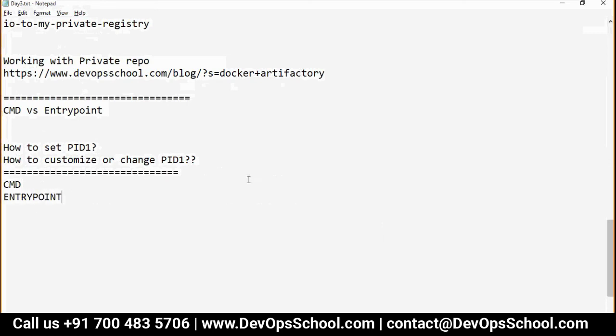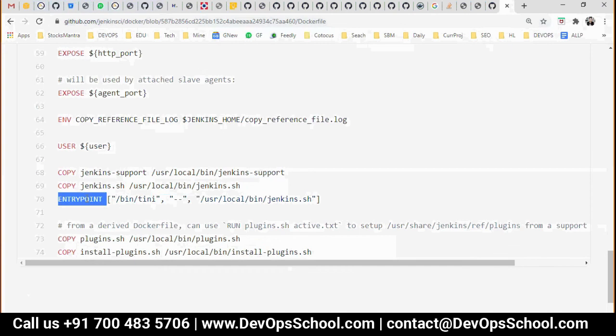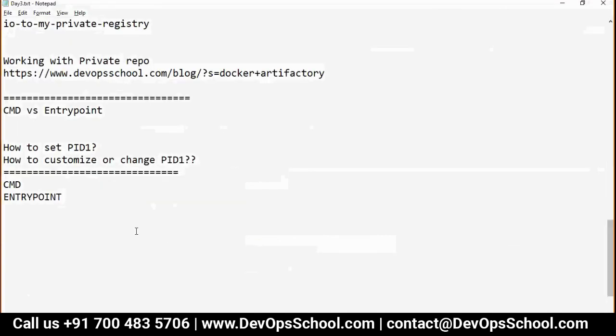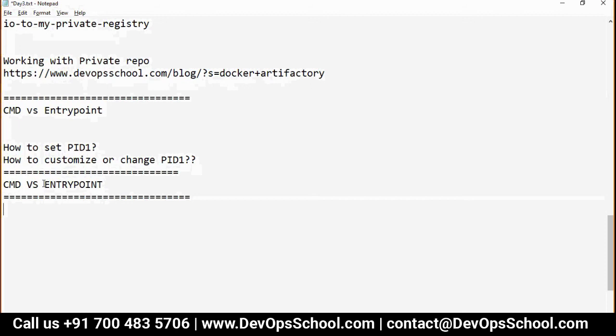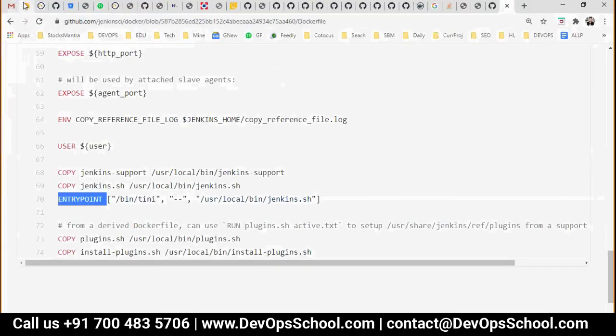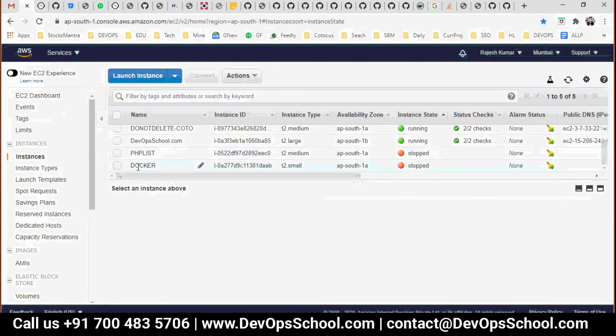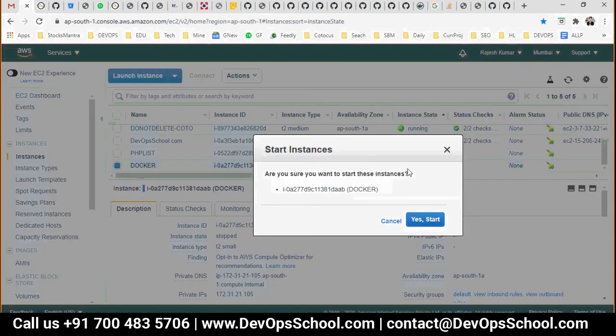Now you must be wondering, okay, fine, I got to know we use CMD or ENTRYPOINT, but which one to use and which one not to use? What is the difference between CMD versus ENTRYPOINT? That's the question. Guys, did you understand that so far? Yes. So I need my machines to showcase the demo also, so you can visualize the changes. Let me start this instance.